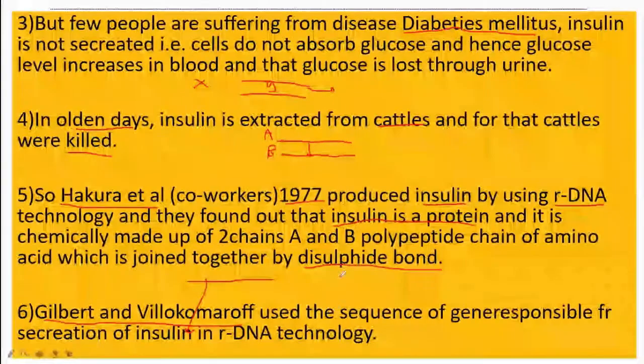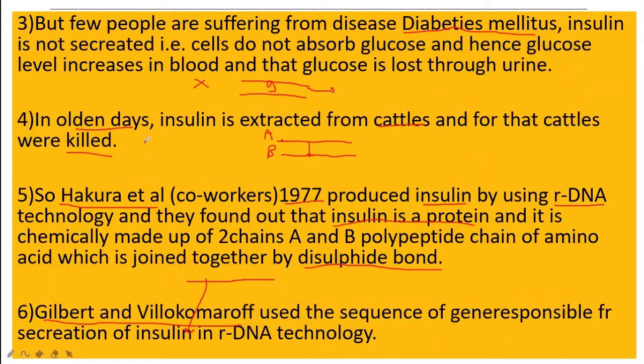Here I have explained to you about one disease, that is diabetes mellitus. In diabetes mellitus, insulin is not at all secreted, meaning nobody is there to allow the cells to absorb the glucose. So naturally the glucose is not at all absorbed by the body cells. Body cells do not get energized or nourished, and the glucose level increases in the bloodstream, and finally it is lost through urine, which is not at all good.